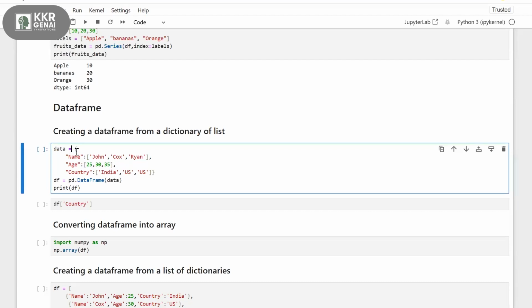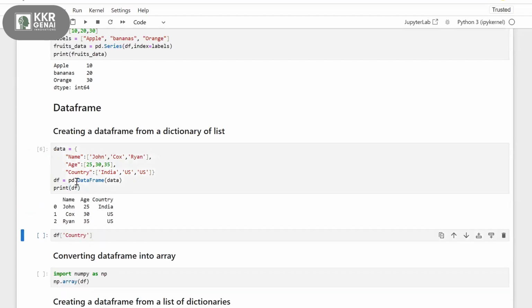So together I have a dictionary over here. Now I want to convert this dictionary to a data frame. What is a data frame? A data frame is like you are having rows and columns, right? So now let's see how name, age, country become headers, and how John, Cox, Ryan and this data become row data.